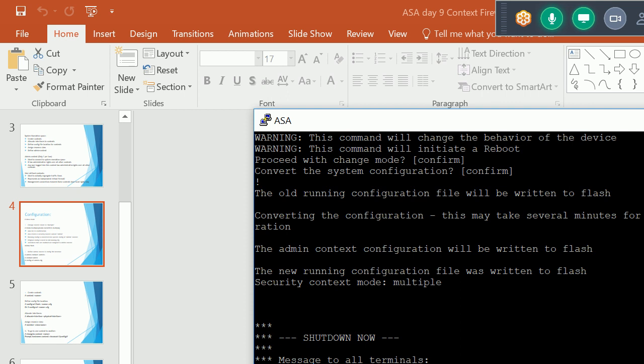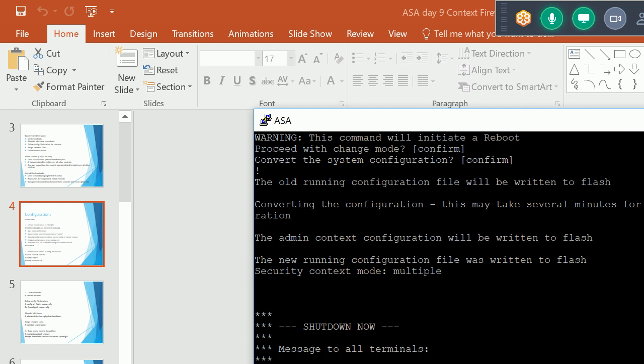I am also getting this message: old running configuration file will be written to flash, converting the configuration. This may take several minutes for a large configuration. The admin context configuration will be written to flash. The new running config file was written to flash. Security context mode multiple. See, now it is starting the reboot process.